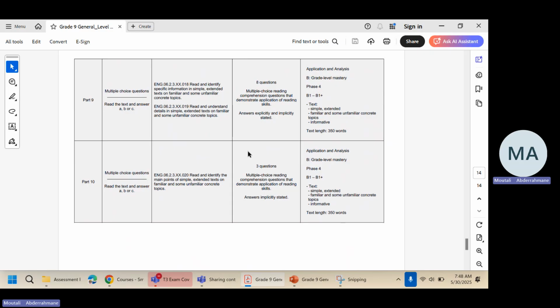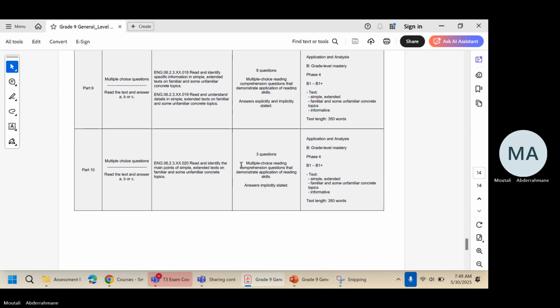Remember, you know how to answer multiple choice questions. Remember, in order to save time, begin with the questions. For example, read question number 1, go to the text, try to find the answer, make sure of the correct option, then move to the second question, and so on until you finish. And leave time at the end for you to review your answers before you submit.